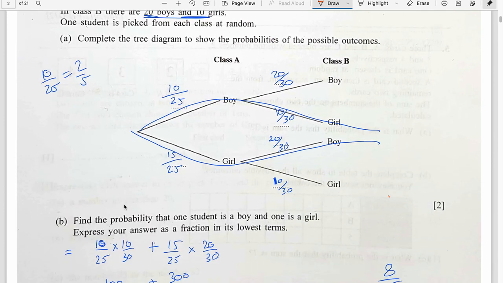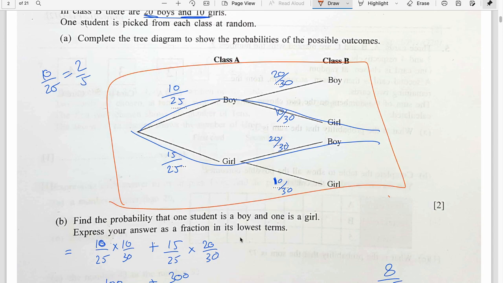Only in the tree diagram, there is no deduction of marks. Like 2 by 5, 3 by 5, 2 by 3, 1 by 3, 2 by 3, 1 by 3. Both are correct, either in blue or red. Only in the tree diagram; for the final answer, it is compulsory to simplify. Sometimes not simplifying the tree diagram means you can always have a look at the total number. This figure right here tells you that there are 10 boys out of 25, and this never tells you the exact figure.